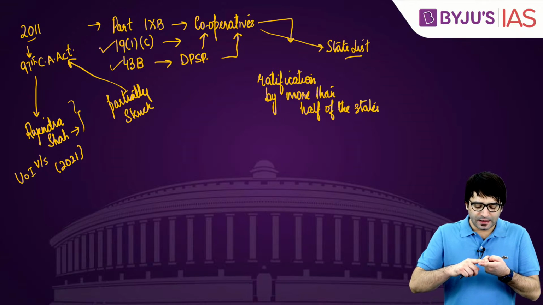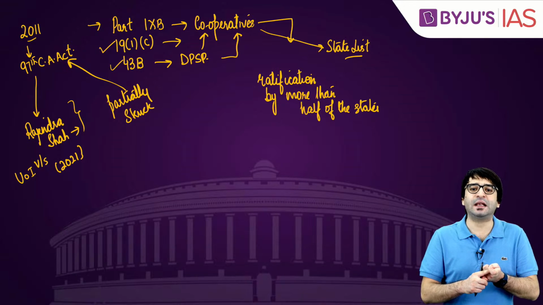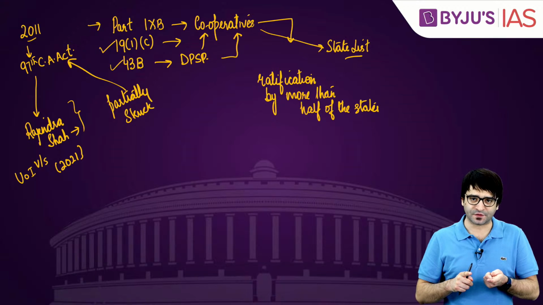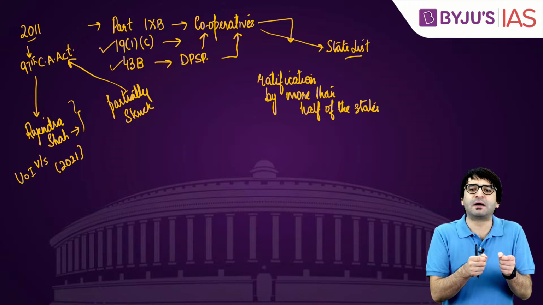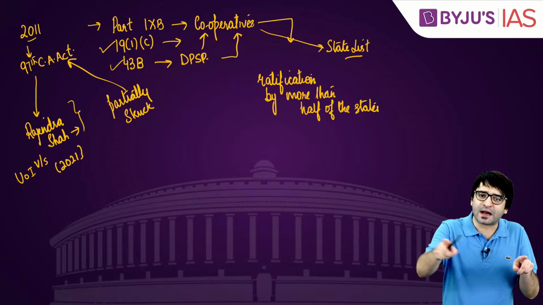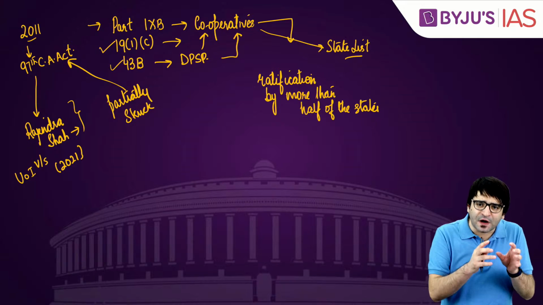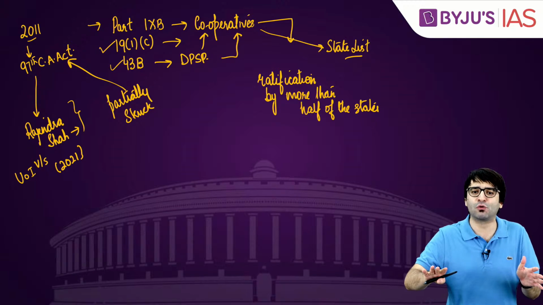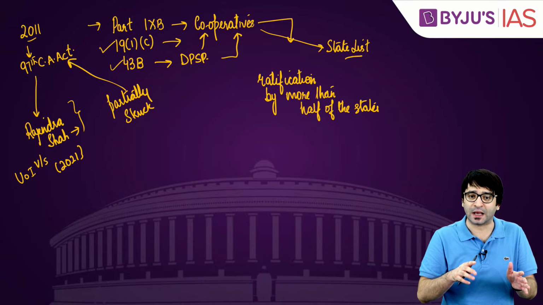Number one, if you change the manner or the method of the election of the President of India, you need ratification by more than half of the states. If you change or alter the executive power of the Union, you require ratification by more than half of the states. If you alter the functioning or the mechanism related to the Supreme Court and High Courts in this country, you require ratification by more than half of the states as well.